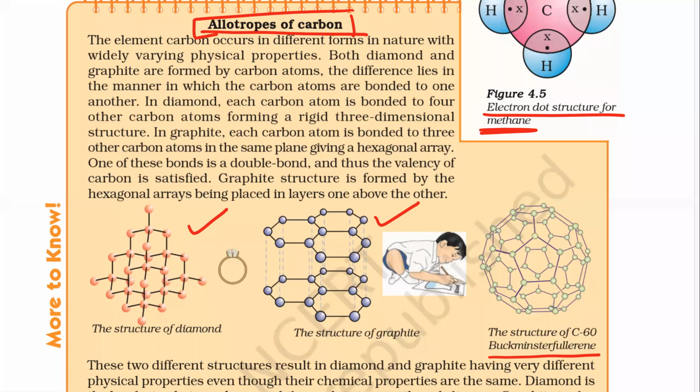In diamond, each carbon is bonded to 4 other carbon atoms, forming a rigid 3-dimensional structure. And in graphite, each carbon is bonded to 3 other carbon atoms, giving a hexagonal structure. So actually, the bonding in diamond is such that none of the arms of carbon is free. Basically carbon has 4 arms. All are tightly packed. Okay. But in graphite, 3 sides are tightly packed and 1 side is free. Therefore, graphite conducts electricity, but diamond does not conduct electricity.